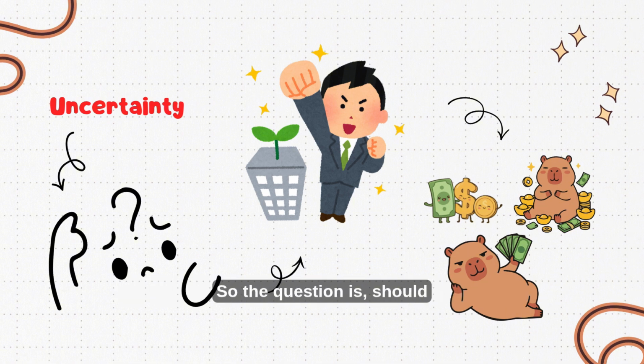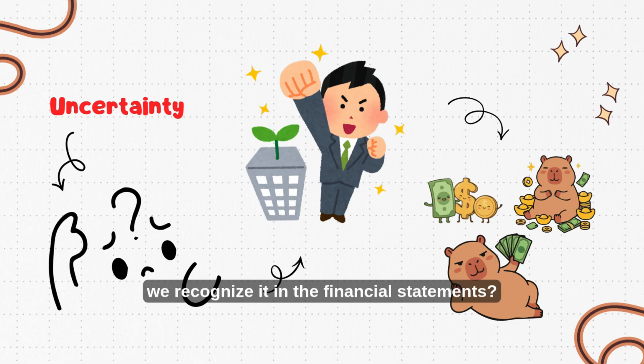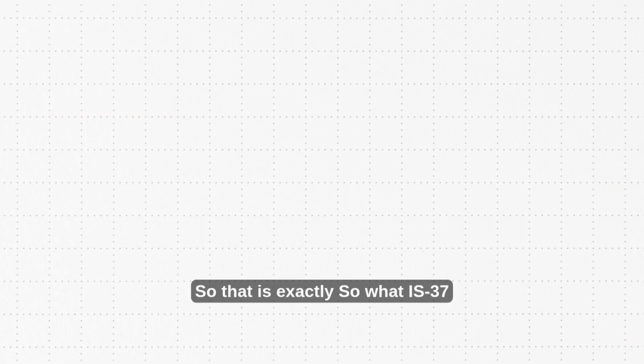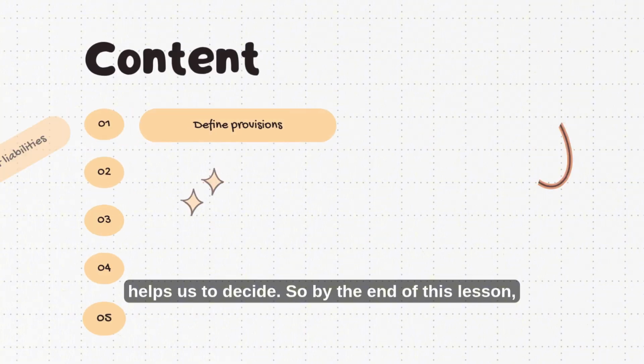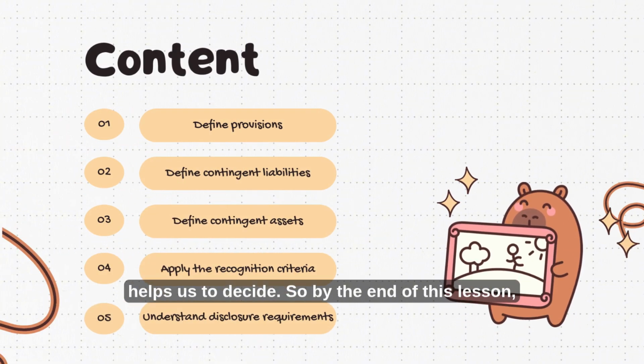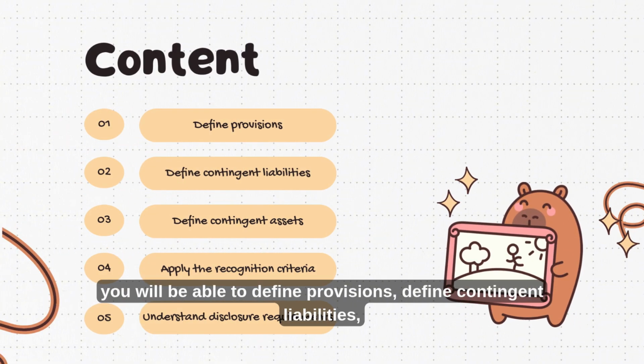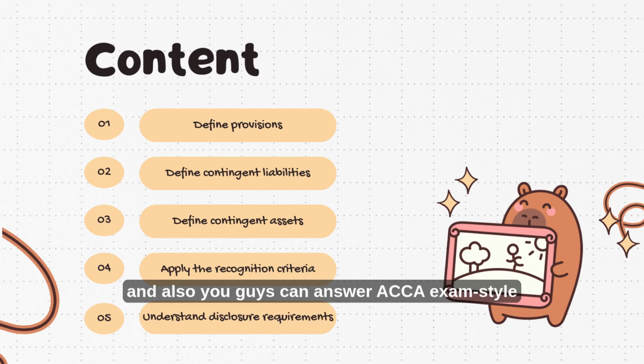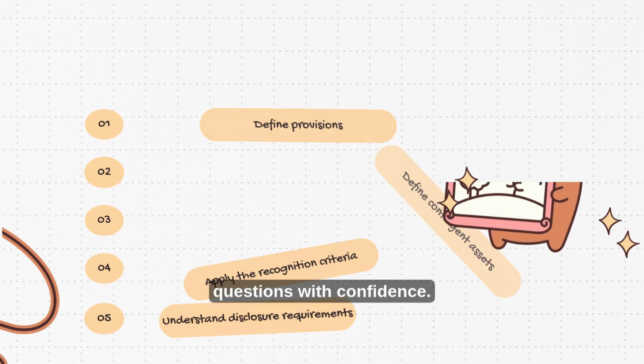So the question is, should we recognize it in the financial statements? Or should we disclose it in the notes? Or should we do nothing at all? That is exactly what IAS 37 helps us to decide. By the end of these lessons, you will be able to define provisions, define contingent liabilities, define contingent assets, understand disclosure requirements, and also answer ACCA exam style questions with confidence.